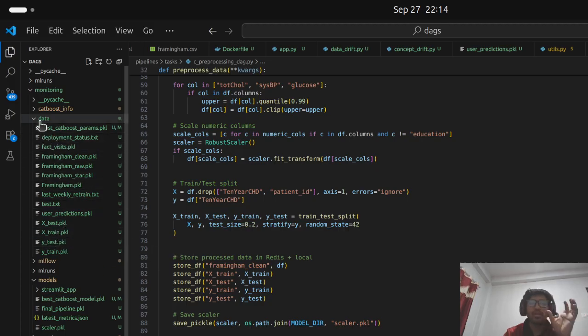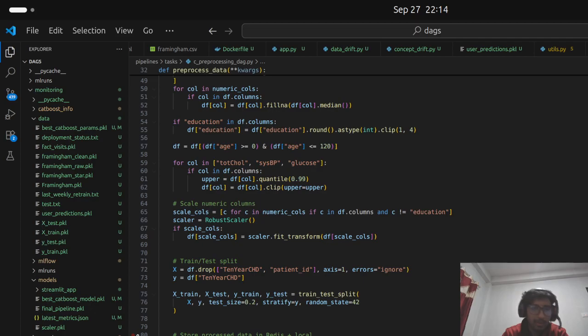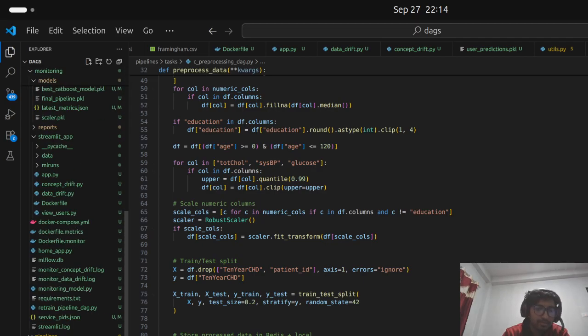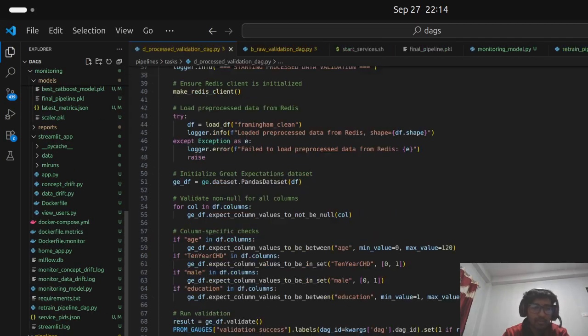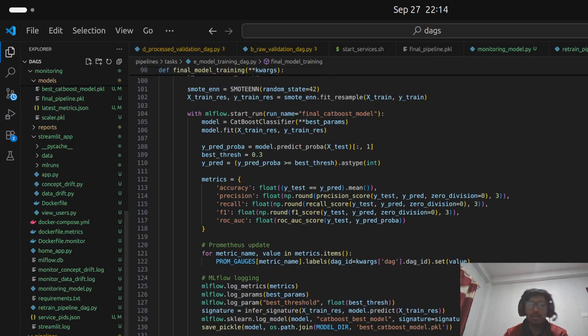So when our Redis is not working or anything happens, we can have another file saved here. After pre-process validation comes model training, and our CatBoost was performing better, so I used the final CatBoost model as my final model.